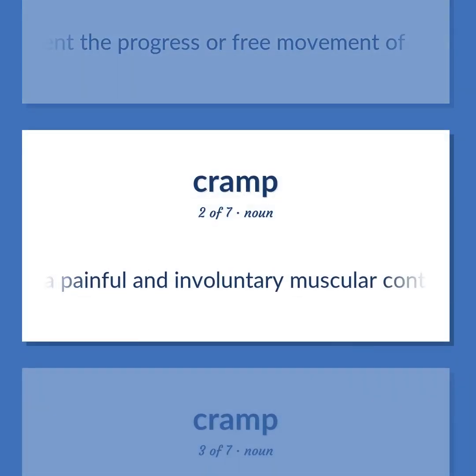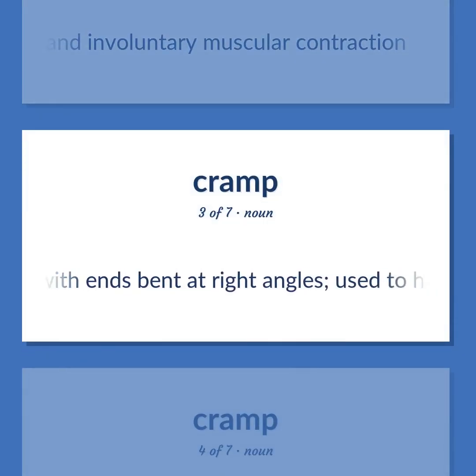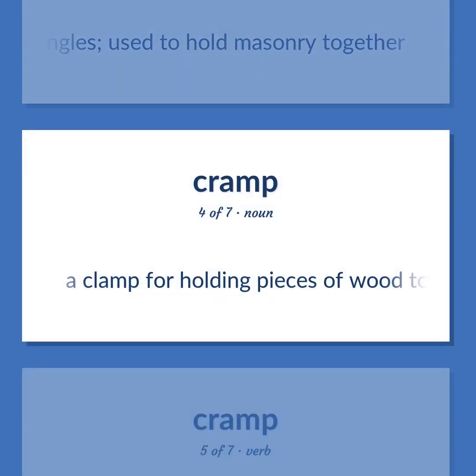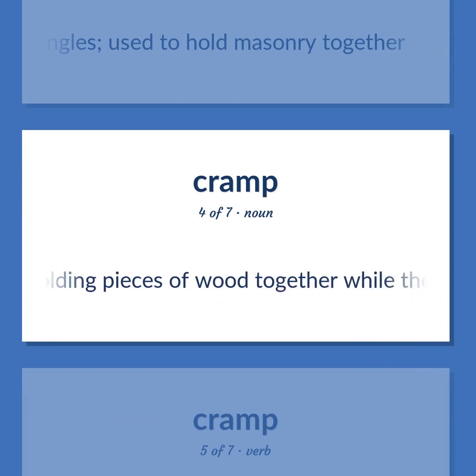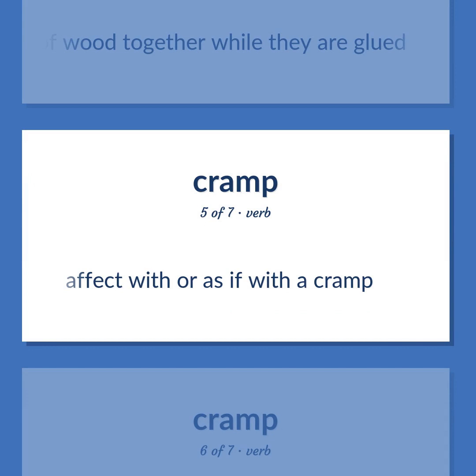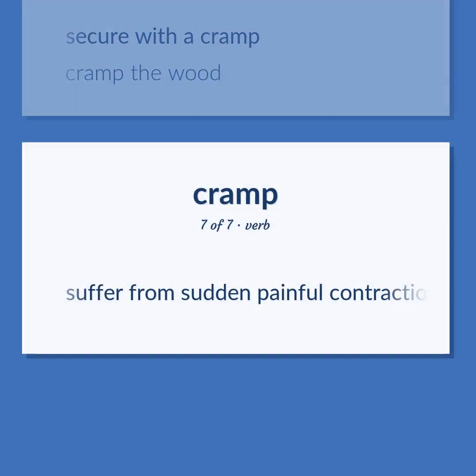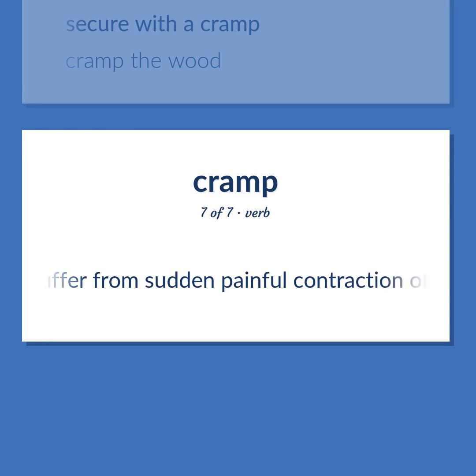A painful and involuntary muscular contraction. A strip of metal with ends bent at right angles, used to hold masonry together. A clamp for holding pieces of wood together while they are glued. Effect with or as if with a cramp. Secure with a cramp. Cramp the wood. Suffer from sudden painful contraction of a muscle.